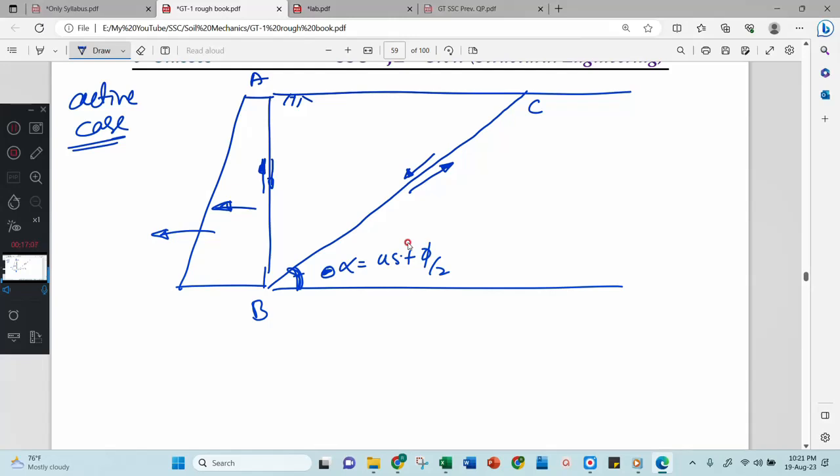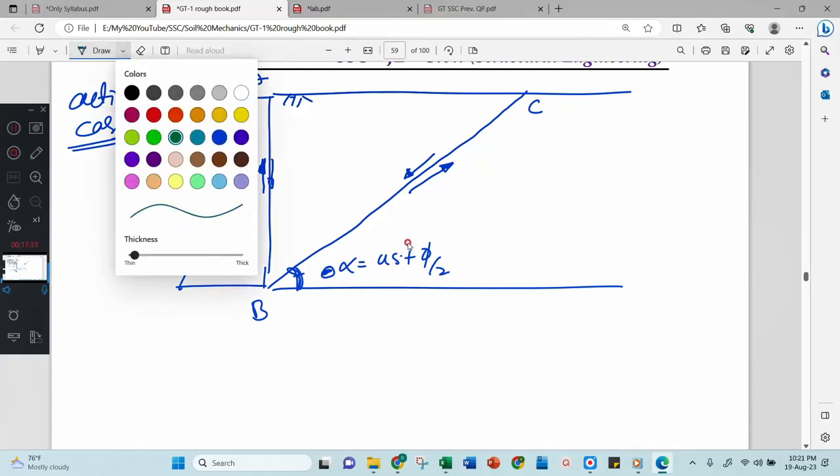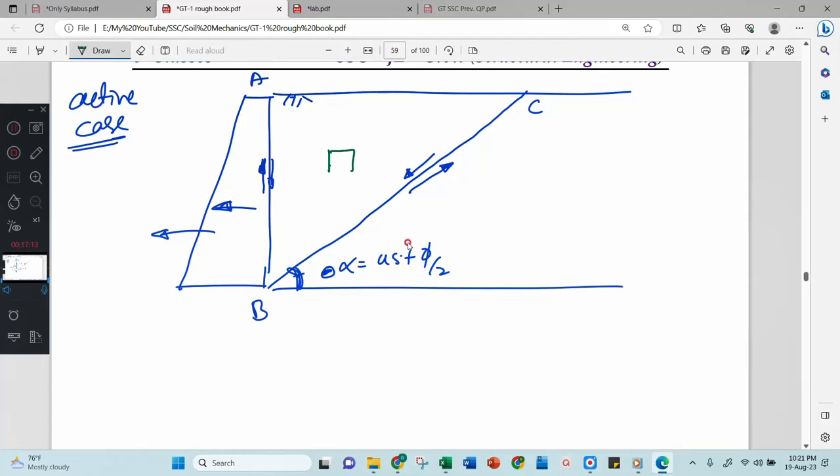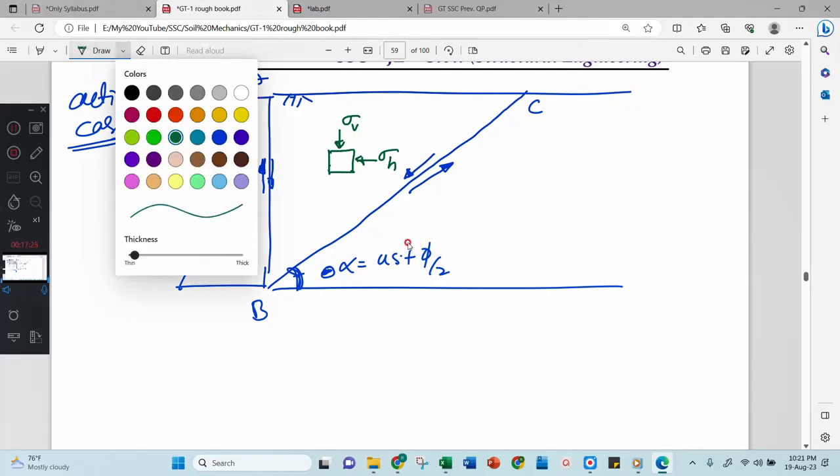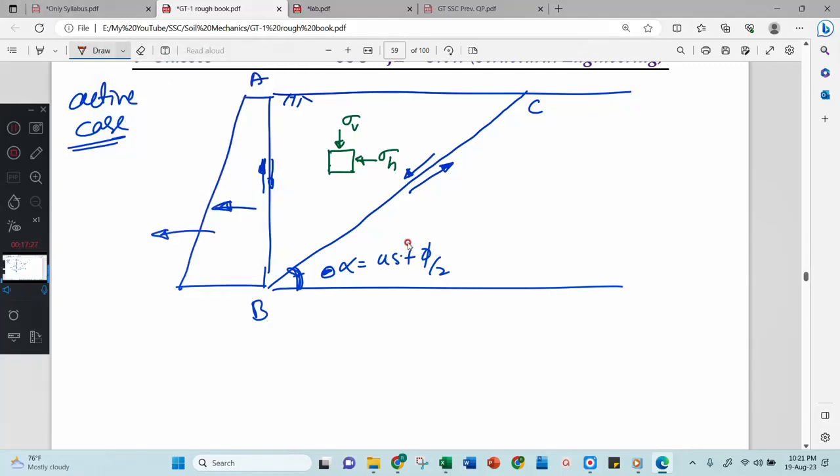Now I will consider a small element inside. This is your sigma v and this is your sigma h. Now tell me, which is more, sigma v or sigma h? You already answered that sigma v is more. Therefore, I will consider this as sigma 1 and this one as sigma 3.